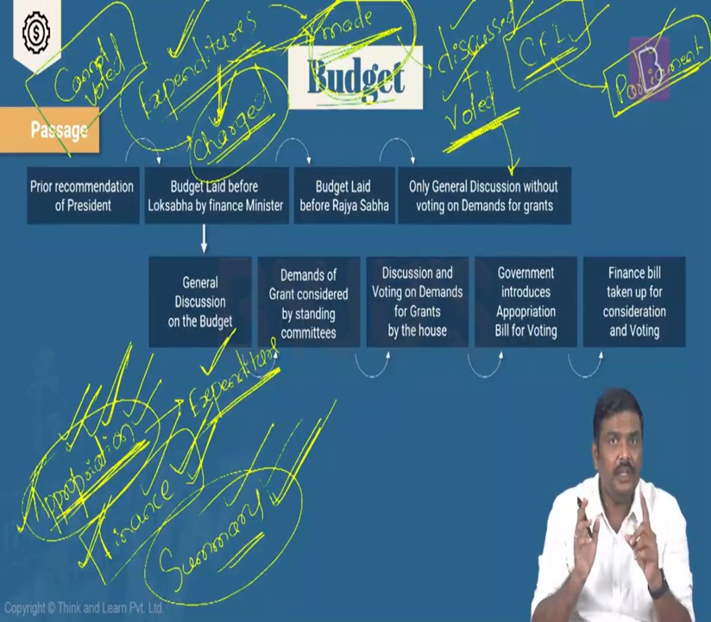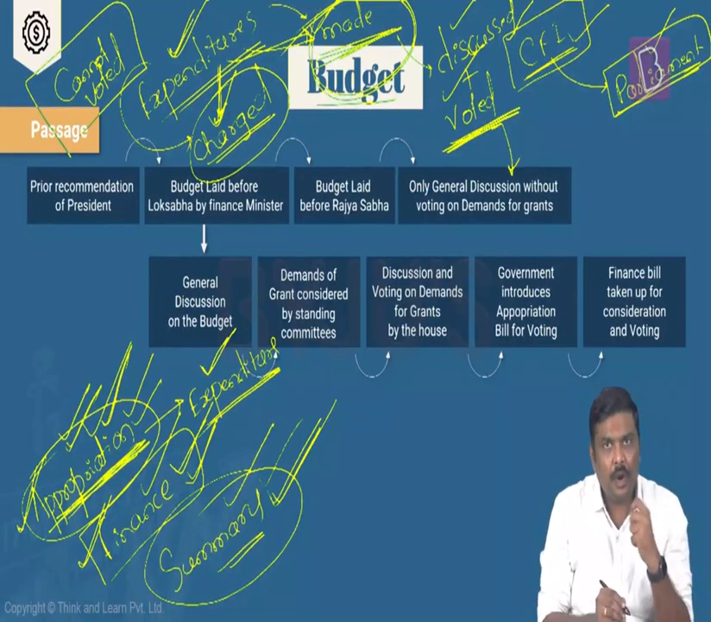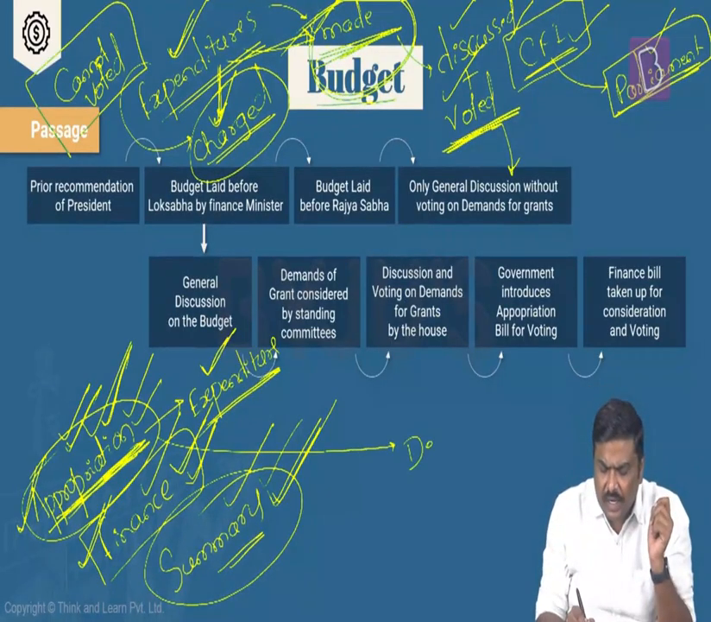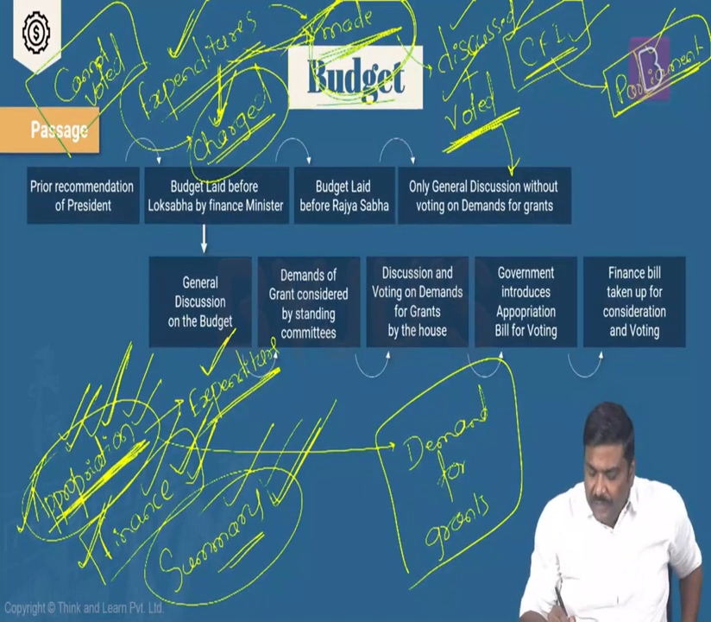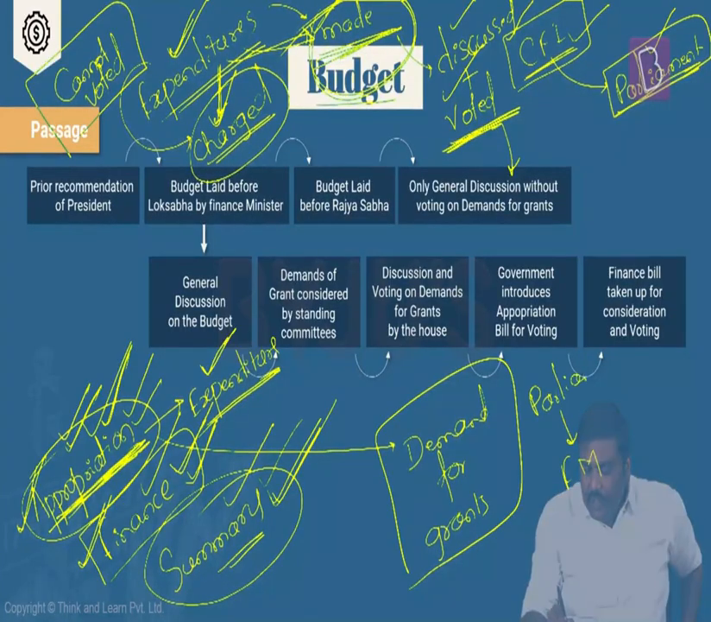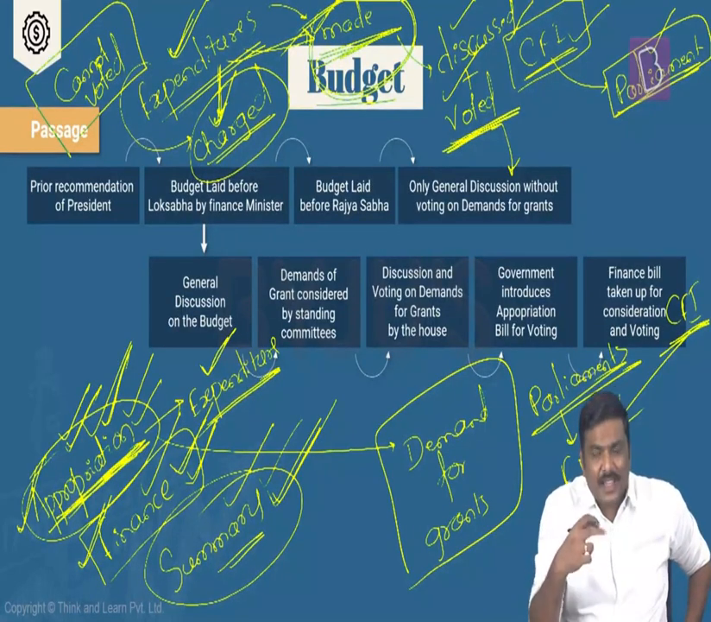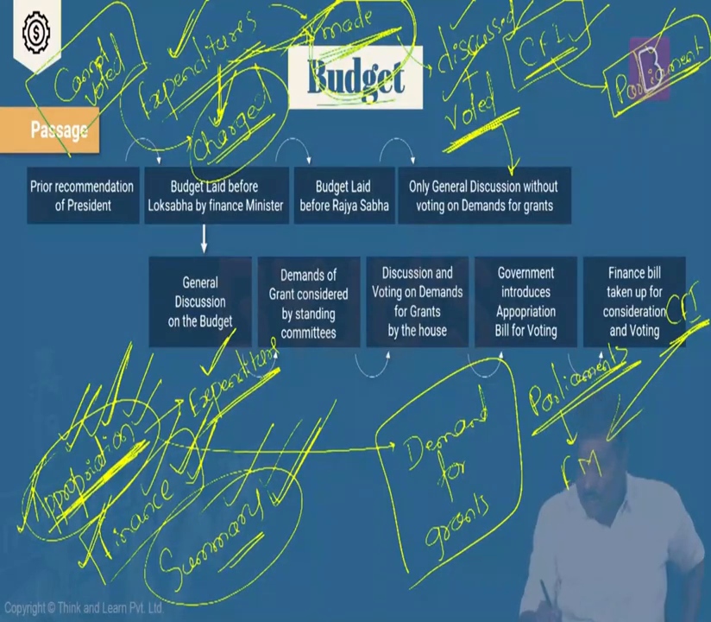That is one point. Second point, whenever I'm talking about the appropriation bill, remember this, there is a term called demand for grants. Now, what do you mean by demand for grants? In simple terms, the finance minister is taking the approval of the parliament to withdraw the funds from the Consolidated Fund of India. Is it okay? The finance minister is asking for the permission of the parliament to withdraw the funds from the Consolidated Fund of India.